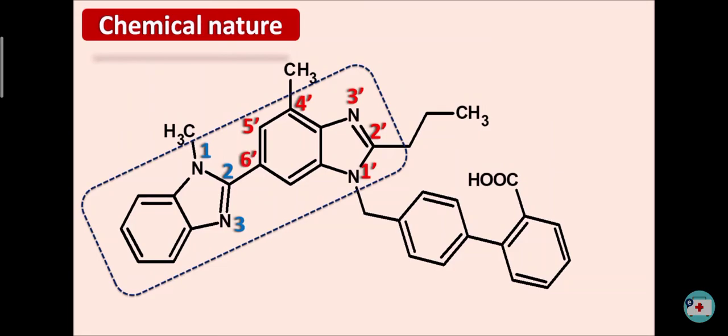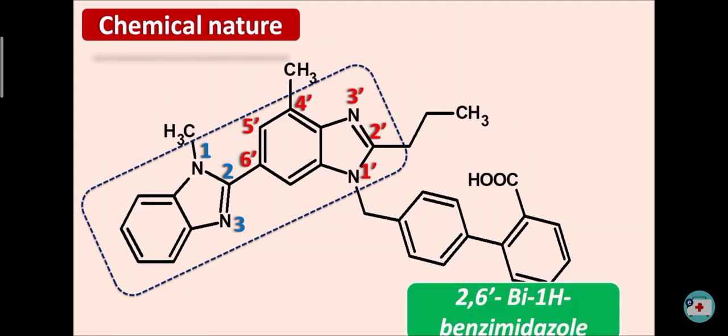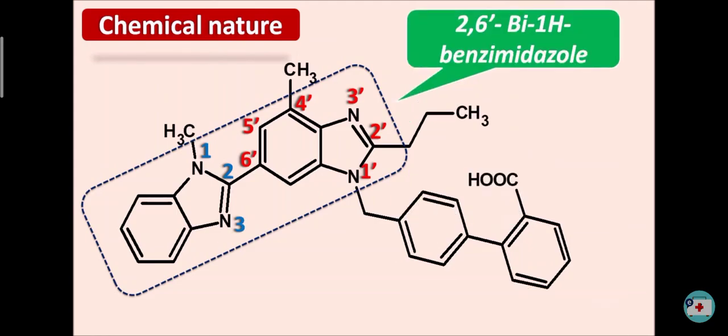In this way, the benzimidazole rings are attached by second portion of one ring and sixth portion of the second ring. So these type of rings which are attached by a single bond, they are prefixed with the letter bi, and they are attached by second and sixth portion. So this can be represented as 2,6 by 1H benzimidazole. So this ring is present in the telmisartan.